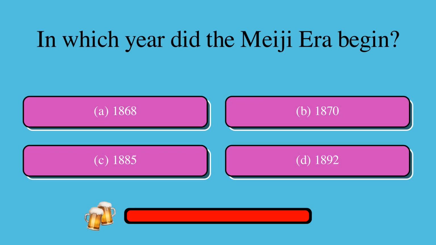In which year did the Meiji Era begin? Is it A. 1868, B. 1870, C. 1885, or D. 1892? The correct answer is A. 1868.